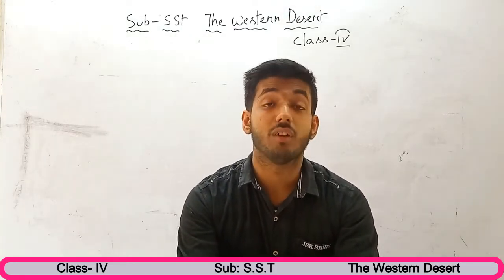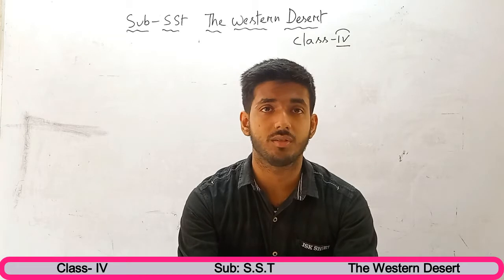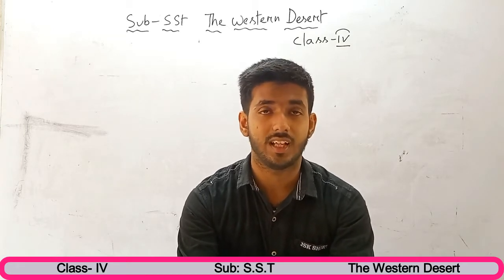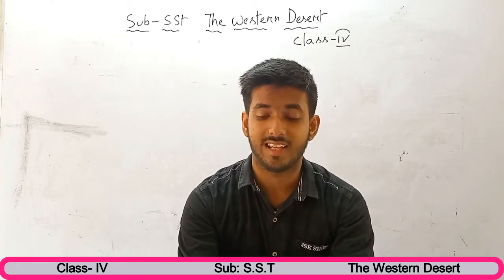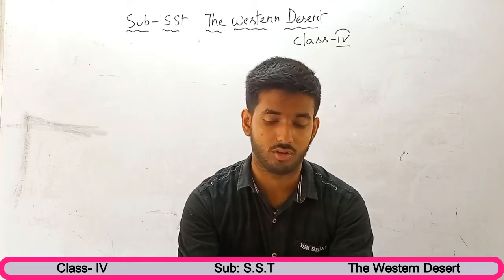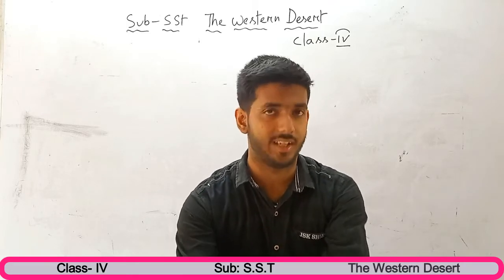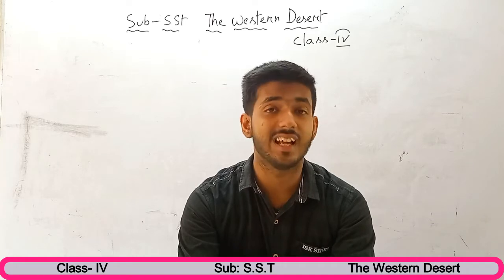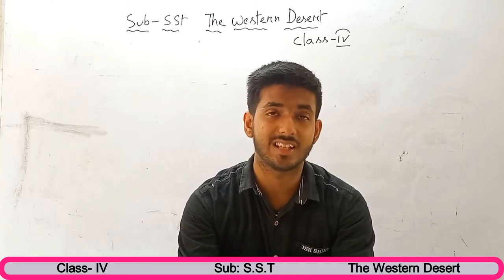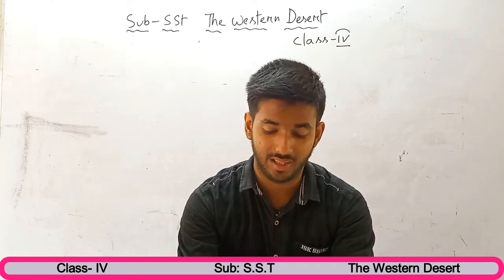Now this chapter is named the Western Desert. Western means we know that every state or every country has four sides: east, west, north, south. So today we learn only the west side. And desert, we know that in every desert only sand is there. That's why we call it desert.